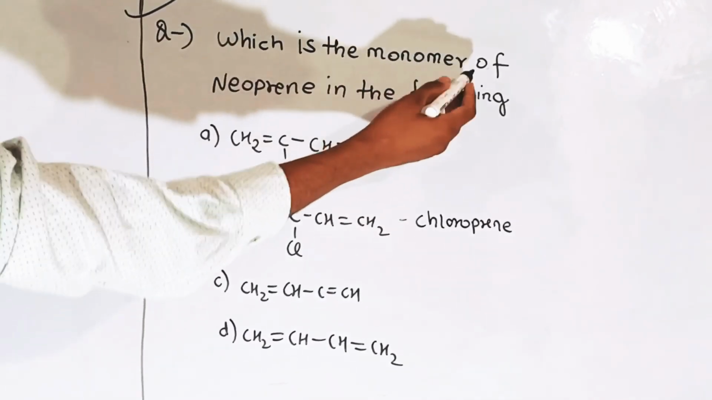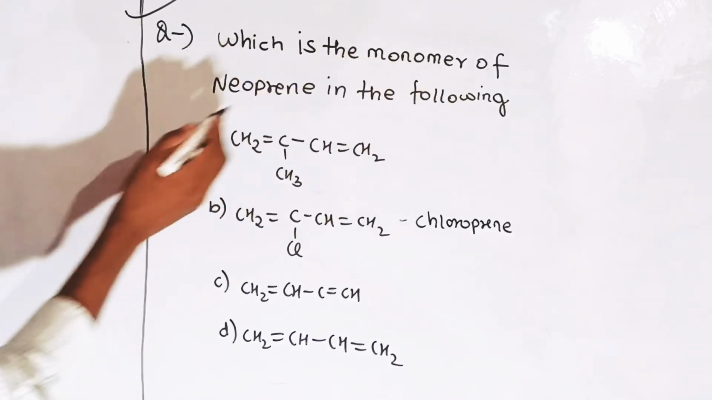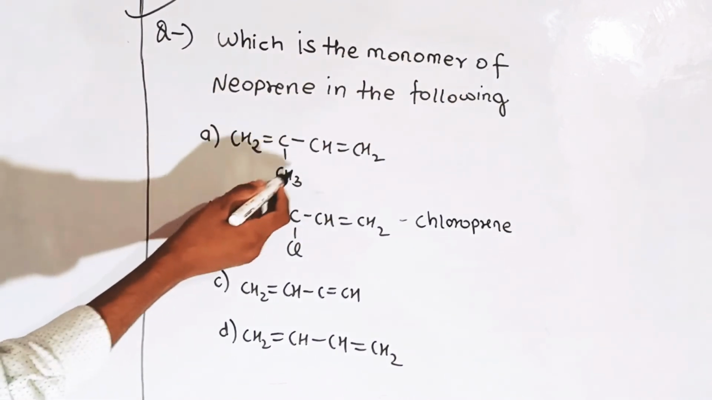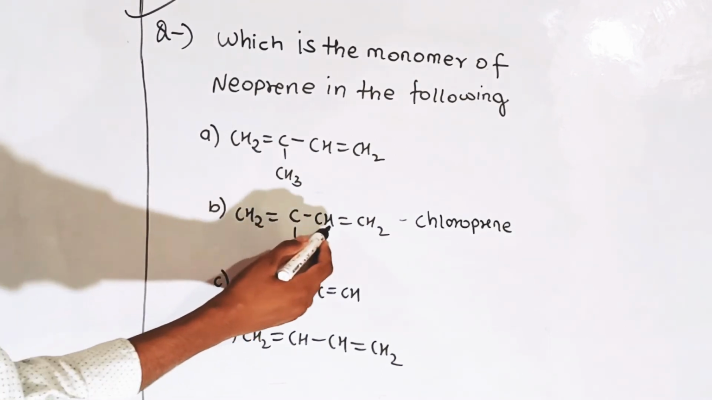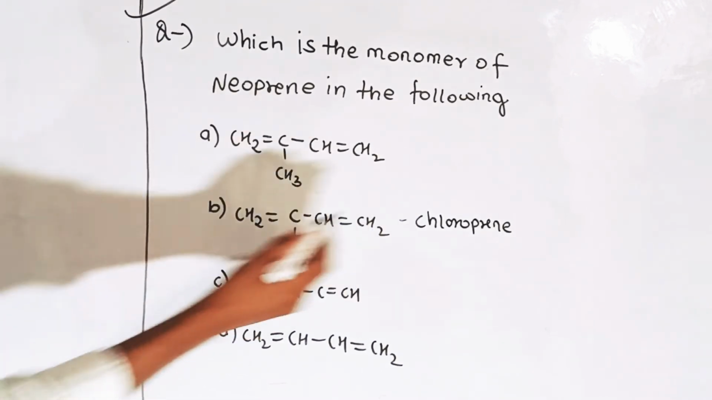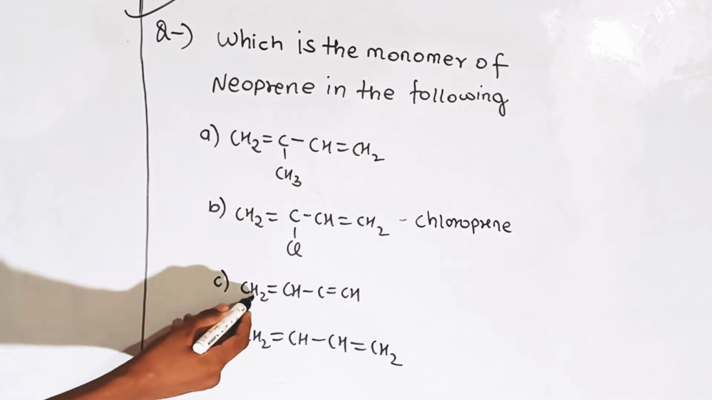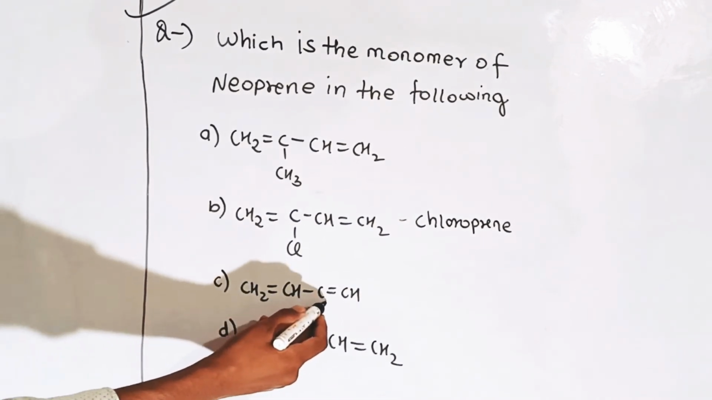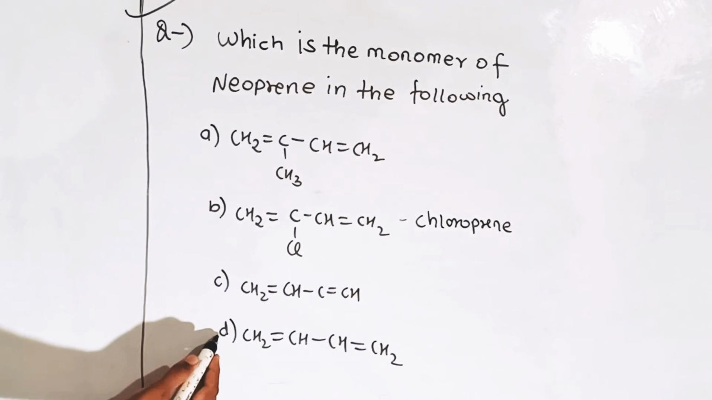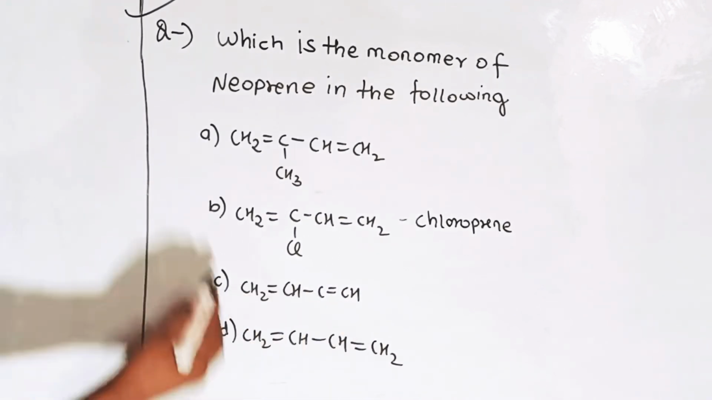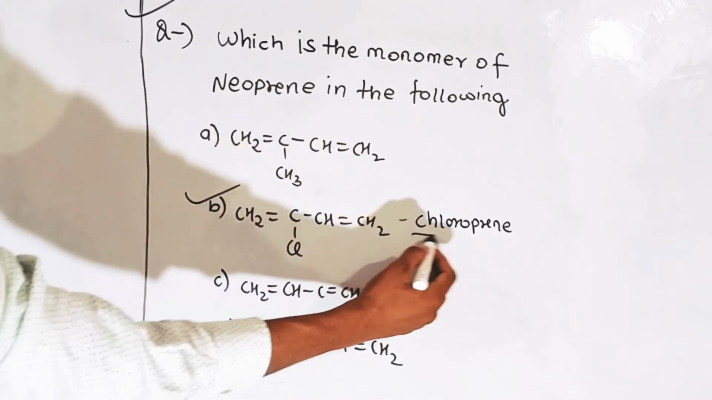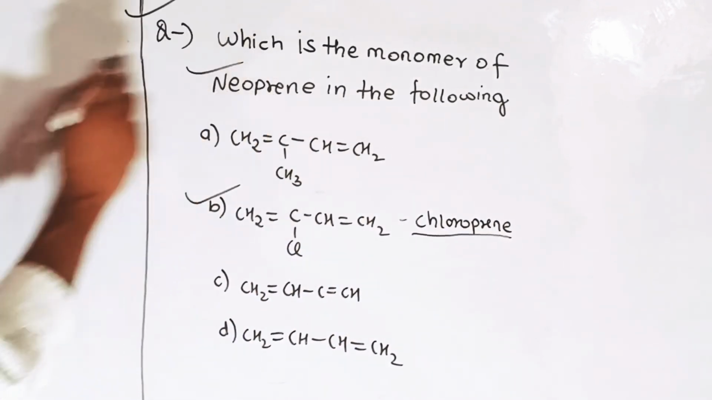Which is the monomer of neoprene in the following? First option is CH2=C(CH3)-CH=CH2. Second is CH2=C(Cl)-CH=CH2, that is chloroprene. Third is CH2=CH-C≡CH. And fourth option is CH2=CH-CH=CH2. The correct answer is second, that is chloroprene, which is the monomer of neoprene.